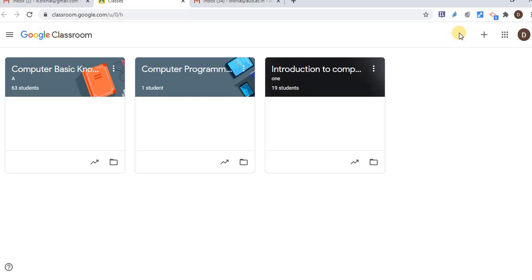If you don't have a G Suite account right now, you can continue your Google Classroom with your personal Gmail account. But if you have a G Suite account, then you will have some extra features within Google Classroom that are available only to G Suite account holders, like storage. 5 TB storage.